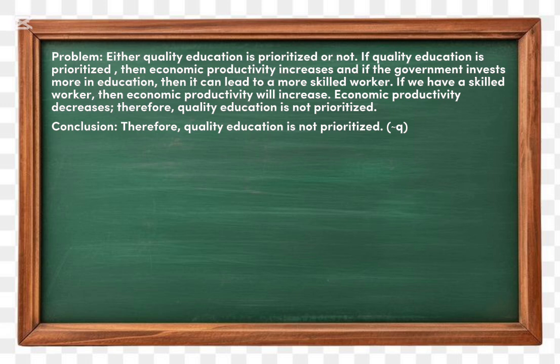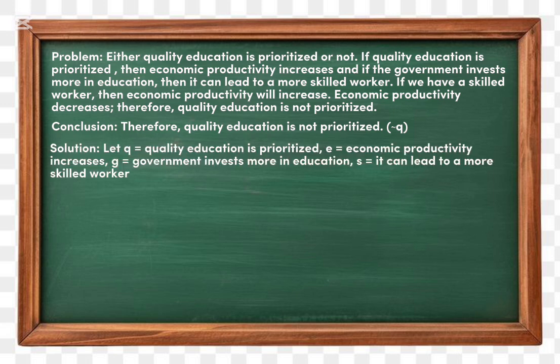Next, let's say Q is quality education is prioritized, E is economic productivity increases, G is government invests more in education, and S is it can lead to more skilled workers. Next step, convert all premises into their propositional logic form.